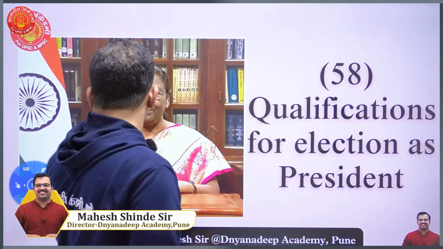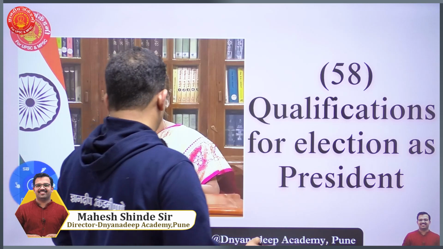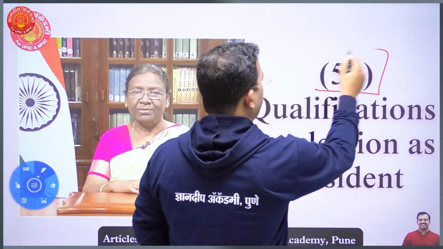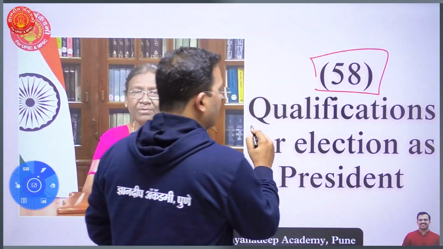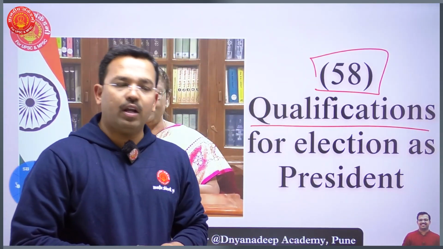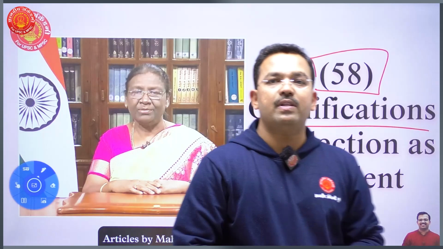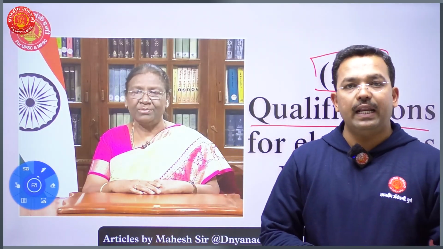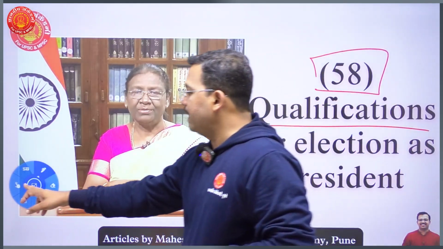Today, we'll try to understand the next important article of the Indian Constitution. The name of the article is Article 58. It talks about the qualifications for election as President of India. What are all the qualifications which must be possessed by an individual to get elected as President of India? Very interesting article. We'll try to understand what it says.